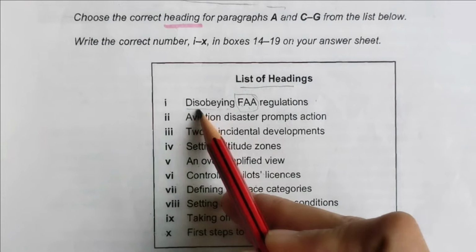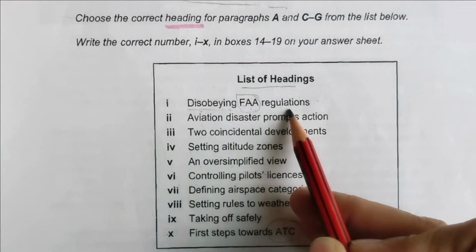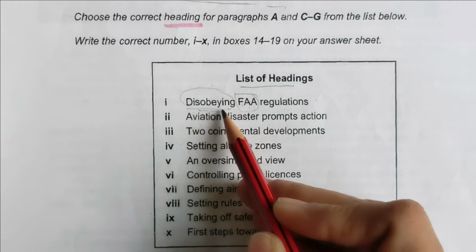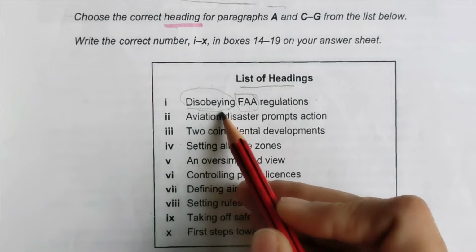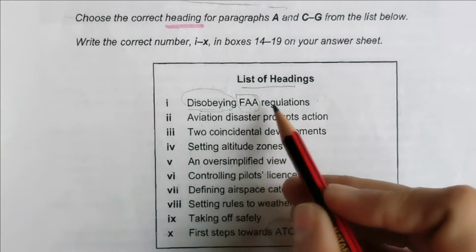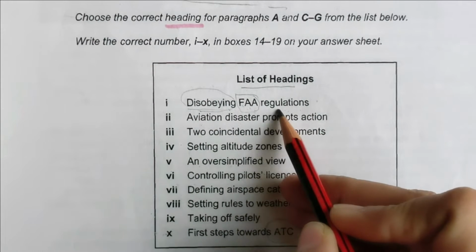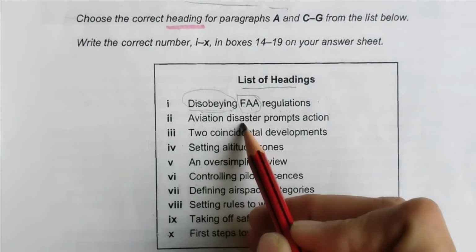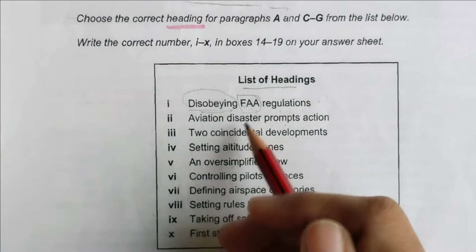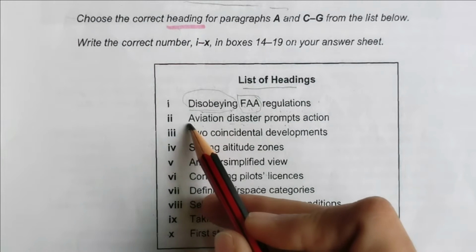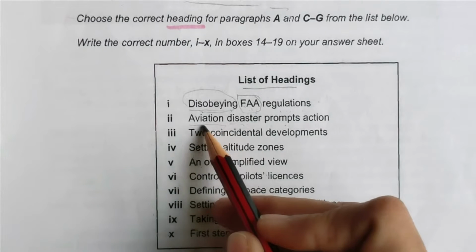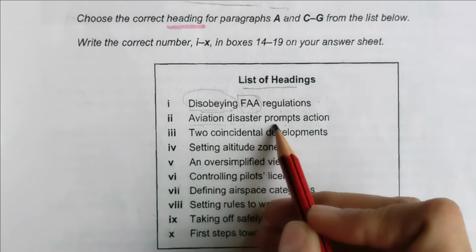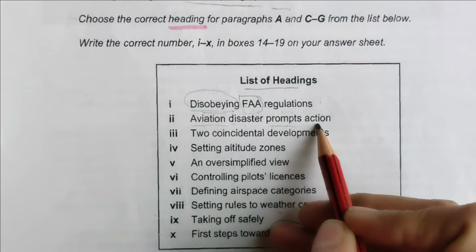Let's read it. Disobeying FAA regulations. Okay, disobeyment may be there. They may be talking about not following the rules and regulations, that would be FAA rules and regulations. Second, aviation disaster prompts action. Some accident, some disaster, some air crash may be there. Aviation means air traffic and all. Of course prompts action, immediate action they may be talking about.